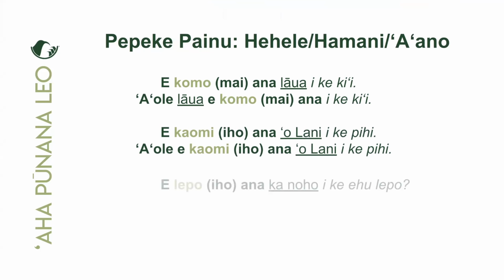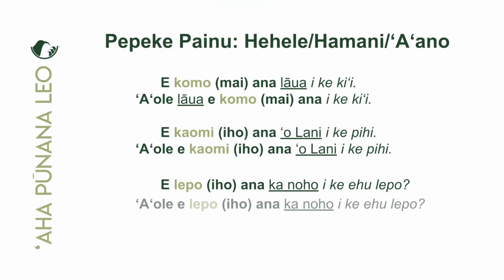Okay, maikaʻi. Okay, again with the ʻaʻano verb lepo, e lepo iho ana ka noho i ke ehu lepo. And this is a question. Will it happen? Yeah. And then to negate that, we're going to say, ʻaʻole e lepo iho ana ka noho i ke ehu lepo. Again, this is a question. ʻAʻole e lepo iho ana ka noho i ke ehu lepo.